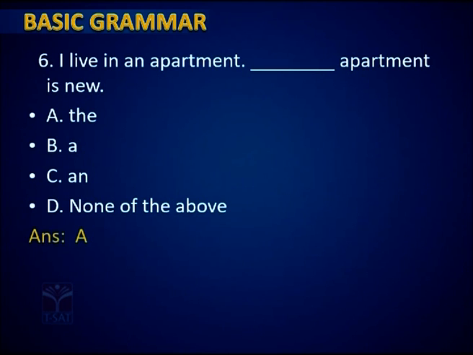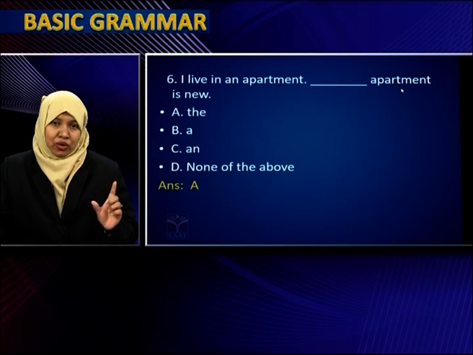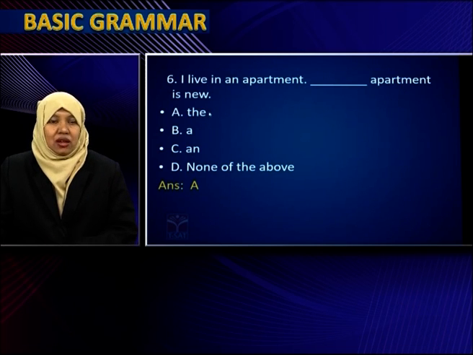Next question. I live in an apartment. Dash apartment is new. Options: the, a, and none of the above. Now, if you look at this first sentence, I live in an apartment. Now, when you are talking about the same apartment, you have to specify that. So here 'the' is the correct option. I live in an apartment. The apartment is new. So you are specifying the apartment and you are talking about that one specific apartment only. That's why here the article 'the' is used, the definite article.